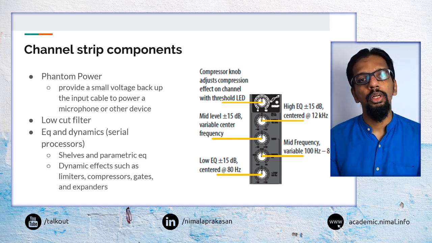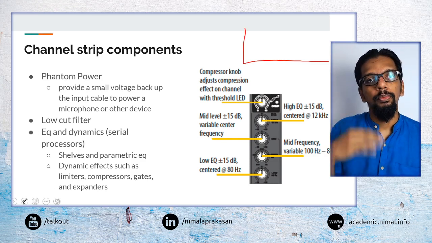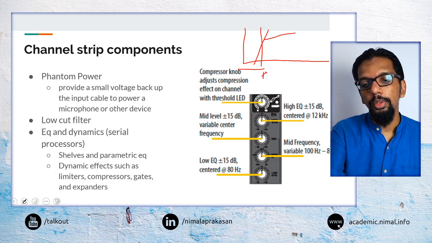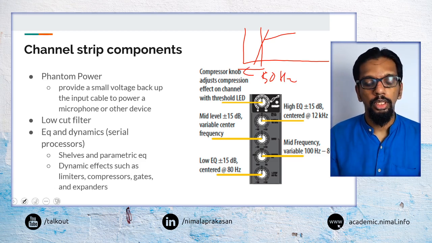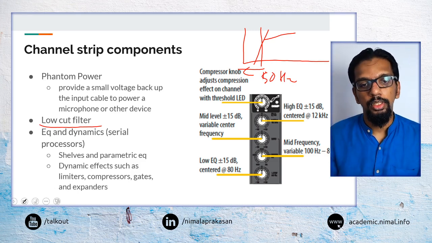Then you may have a low cut filter. A low cut filter is to apply a low cut to the input signal, so to say cut any frequencies below, say, 50 hertz or something. That is what we would do with a low cut filter. Again, that feature may be there in certain mixers.